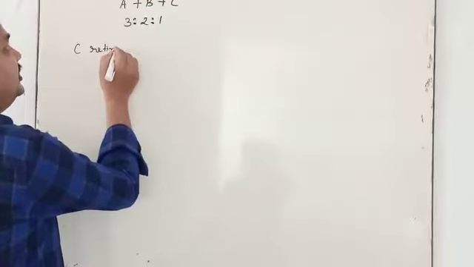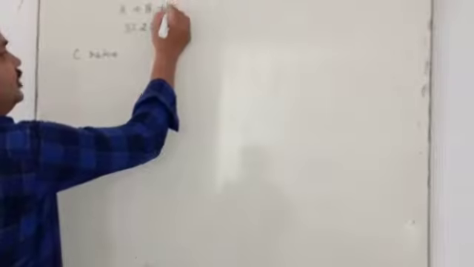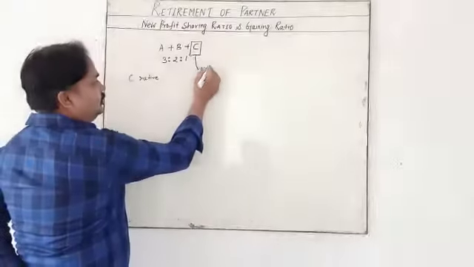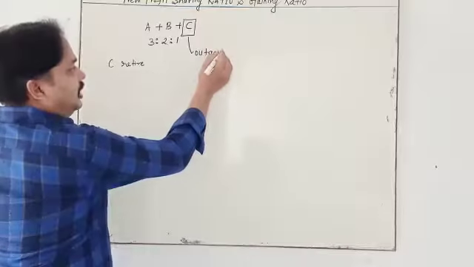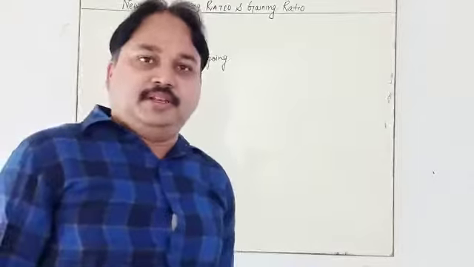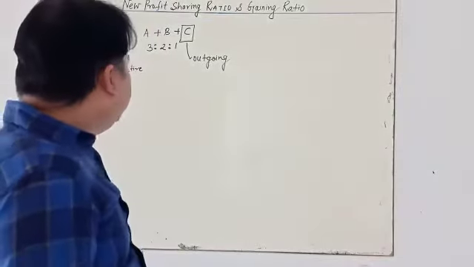What is the meaning of C retires? It means C is going out. He is the outgoing partner. Outgoing partner means he is going to retire from the business. Okay, my dear student, so C retires.